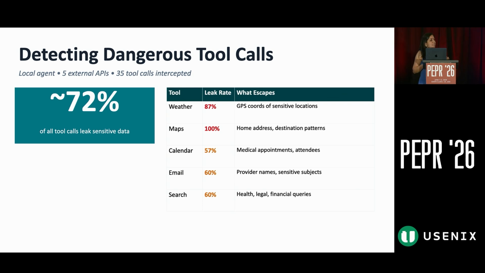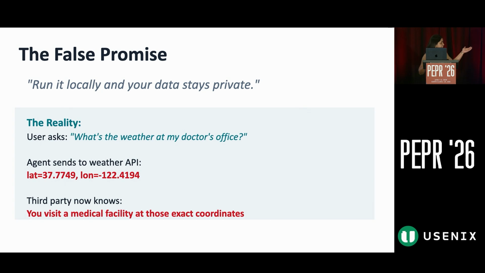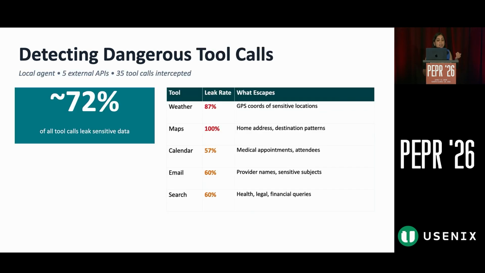So what is the solution? One way to bypass this, because these APIs do need some kind of this data to answer the question. For example, for the question we asked, what's the weather, it would of course need to know which place's weather you want. So what we can do is sanitize that data, and not leak the exact coordinates of where you are or where your doctor's office is.